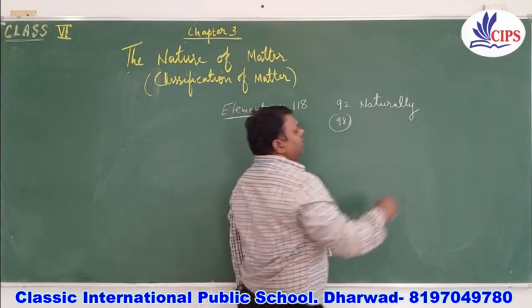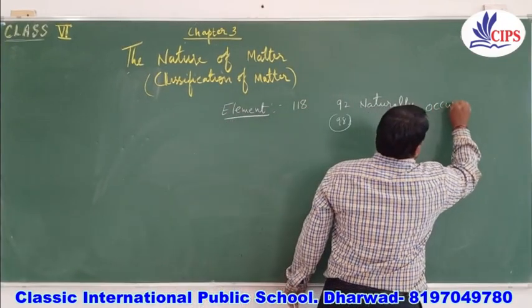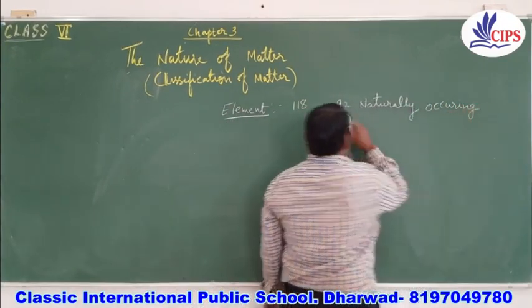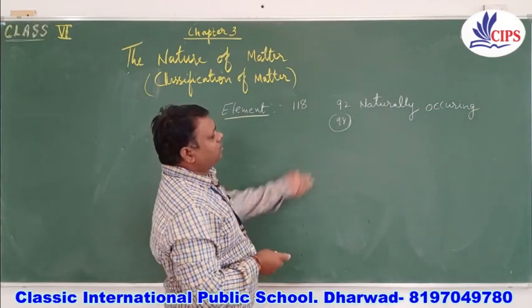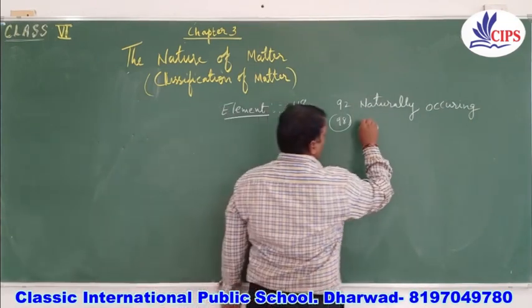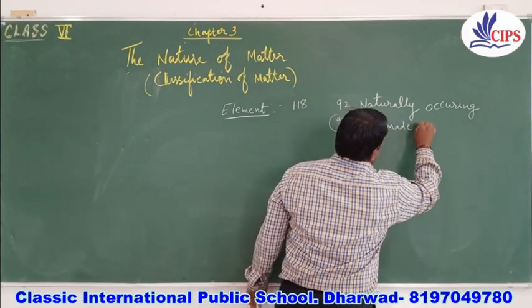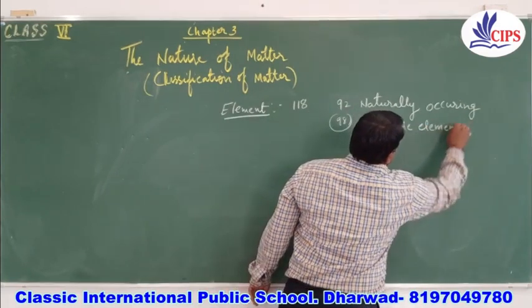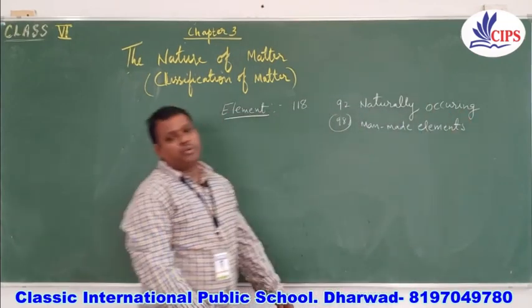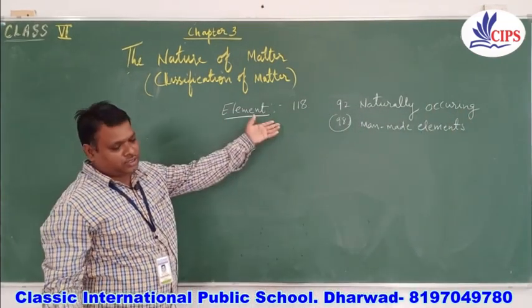So naturally occurring elements are 92 and the rest, that is 28, are man-made elements. That is, these elements are synthesized in the laboratory by scientists.